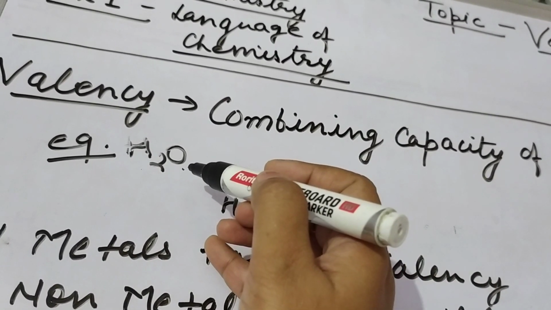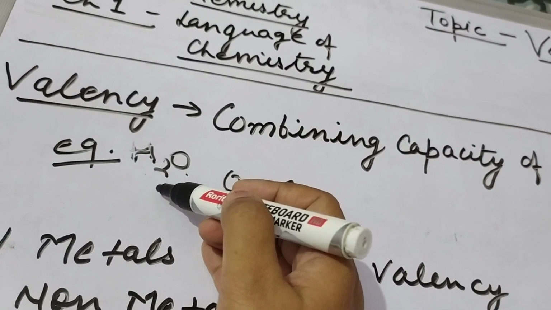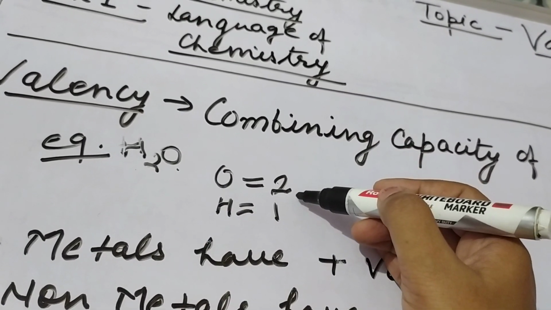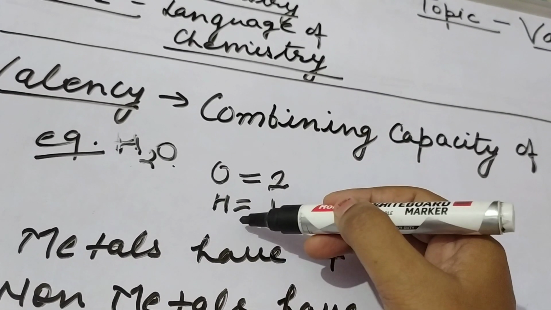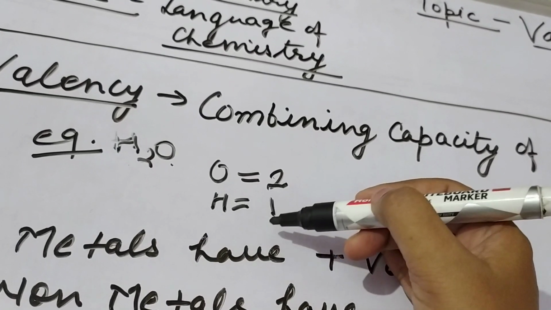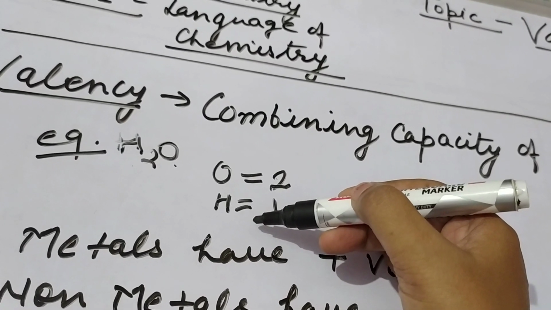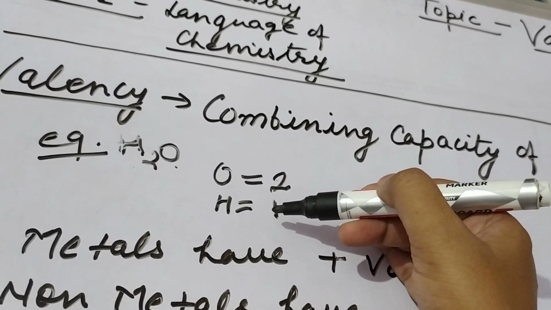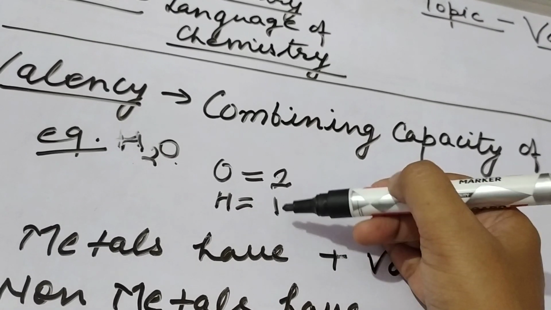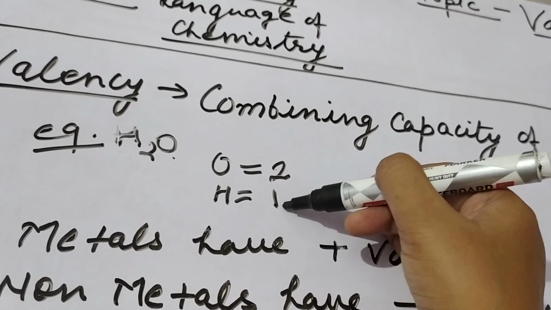is combining, because 1 atom of oxygen is combining with 2 atoms of hydrogen, therefore we consider the valency of oxygen as 2, and the valency of hydrogen is 1, because a half atom of hydrogen will combine with 1 atom of oxygen, and if we multiply then we'll get the answer as 1.